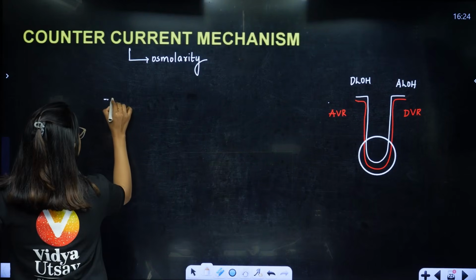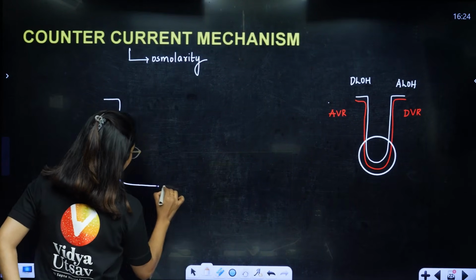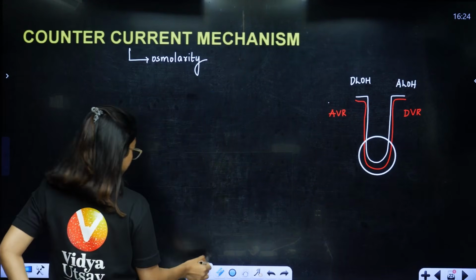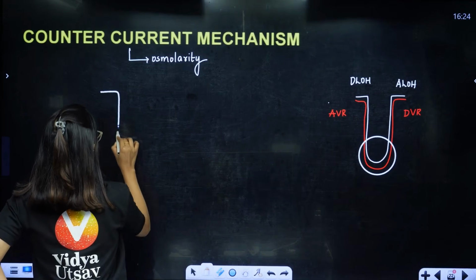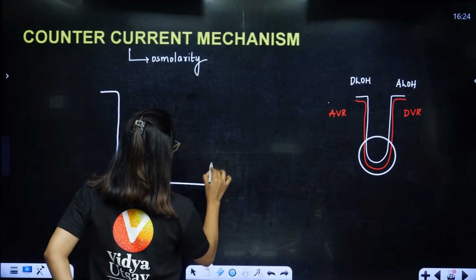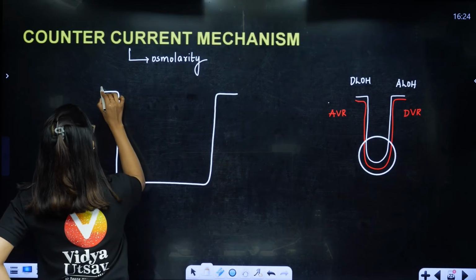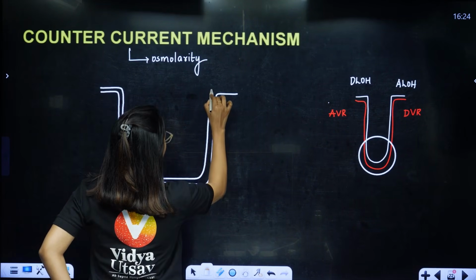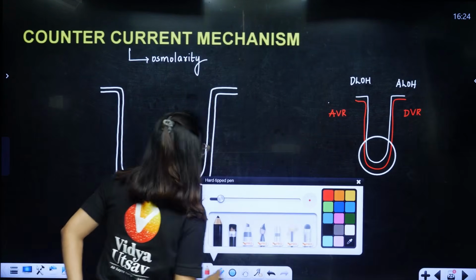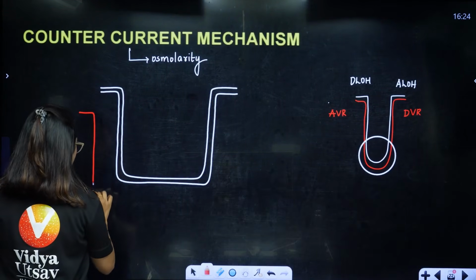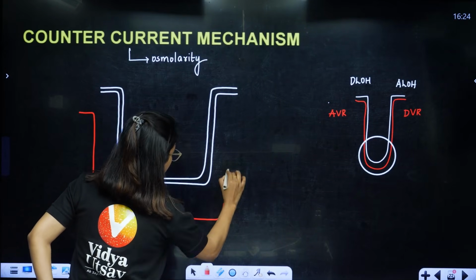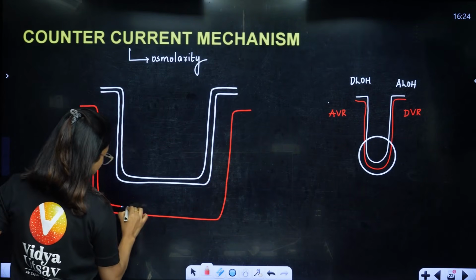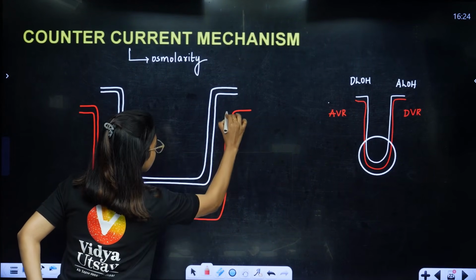So let's draw this, okay? So here we have the loop of Henle. Okay, this is the loop of Henle. Then, students, we have the vasa recta. Correct or not? Yes.